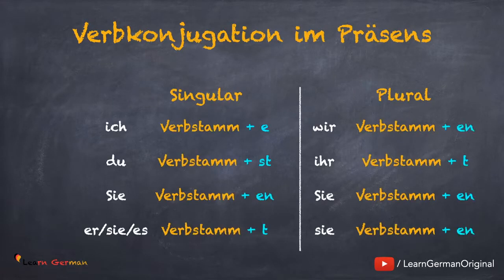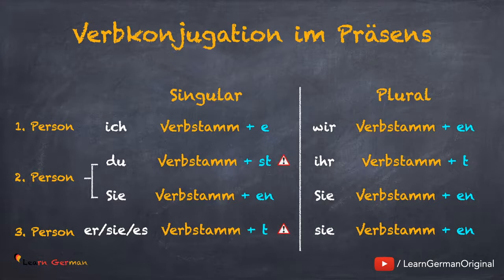You can see the various pronouns in singular and in plural. The verbs are conjugated accordingly. Do remember the stem of the verb changes in case of du and sie, es. These changes in the Verbstamm are basically in the vowel. The conjugation for all other pronouns remains the same, like for regular verbs.